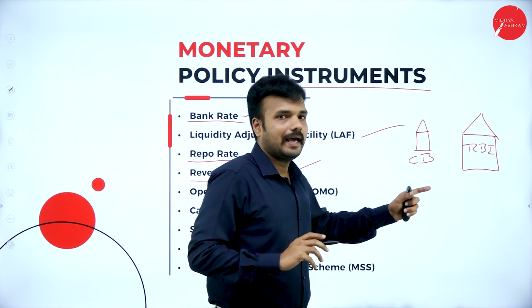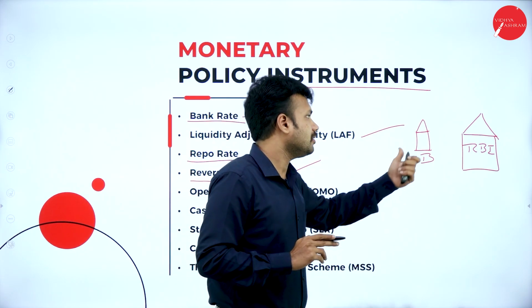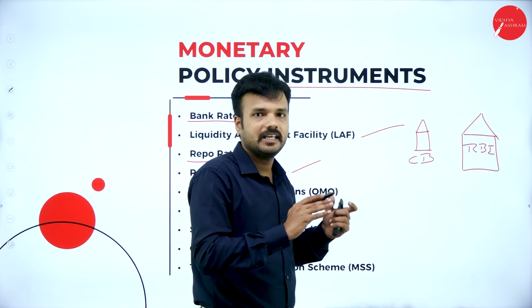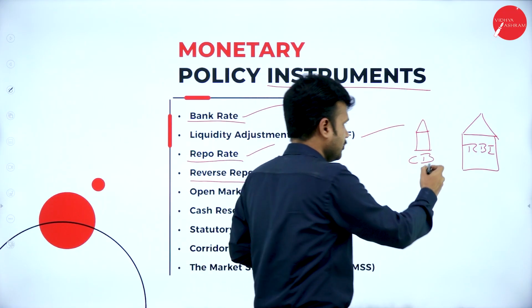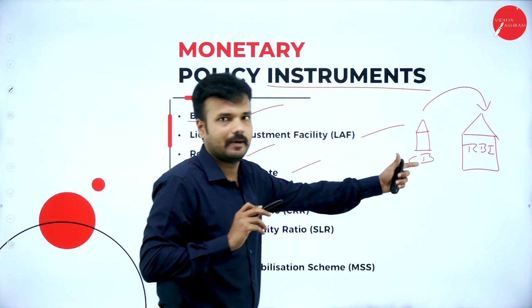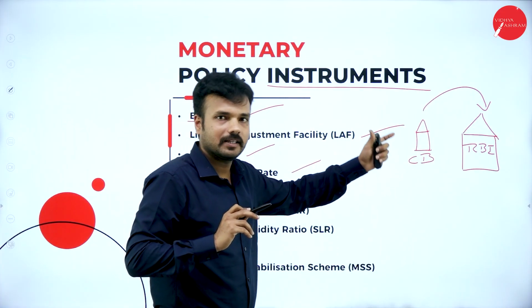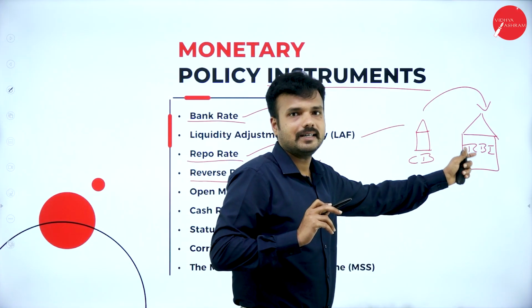As per the Banking Regulation Act 1949, it is the obligation of a commercial bank to keep a fixed percentage of amount as a reserve in the Reserve Bank of India.